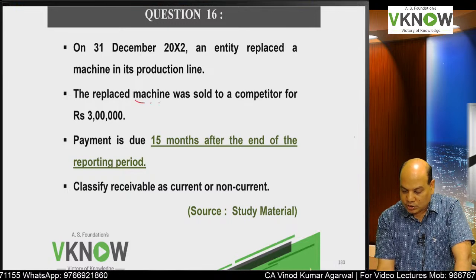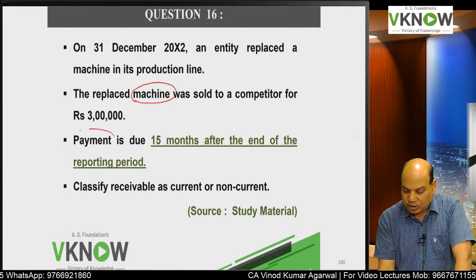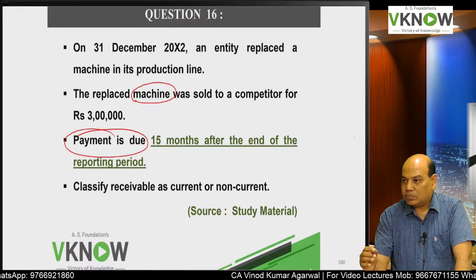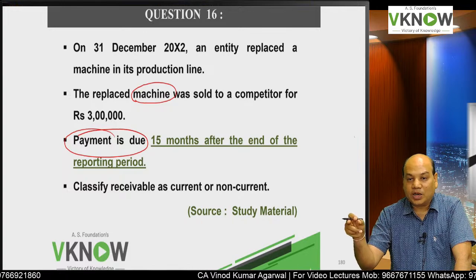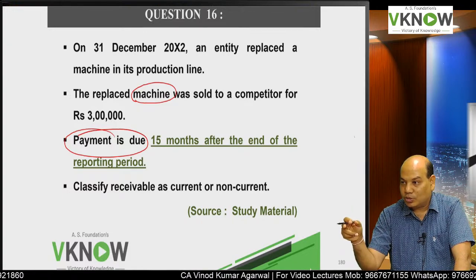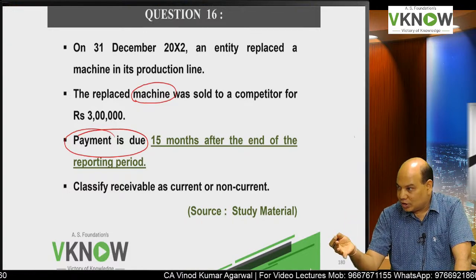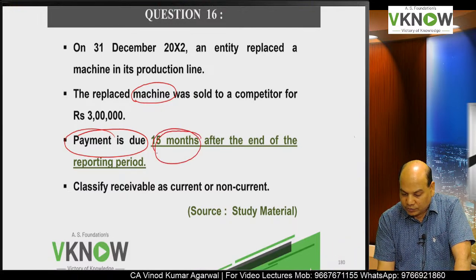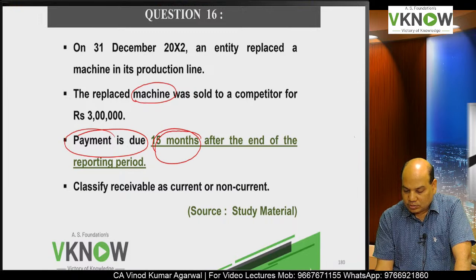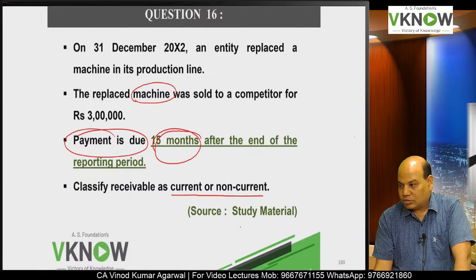Now you have sold the machine and payment is due, meaning the machine is not relevant now. The amount receivable from the party is appearing in your book. Debtor for the machine is appearing in the book, and you are going to recover after 15 months. Whether it is current or non-current?